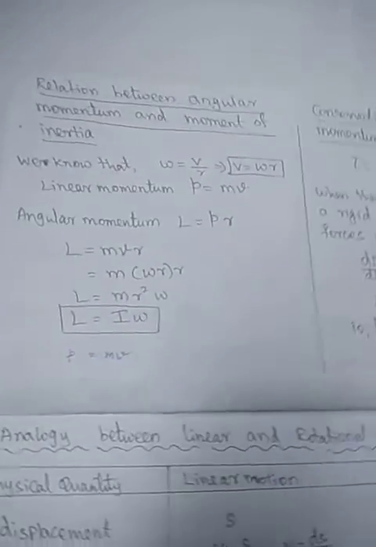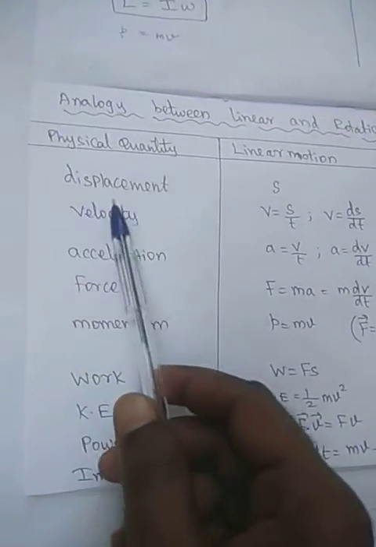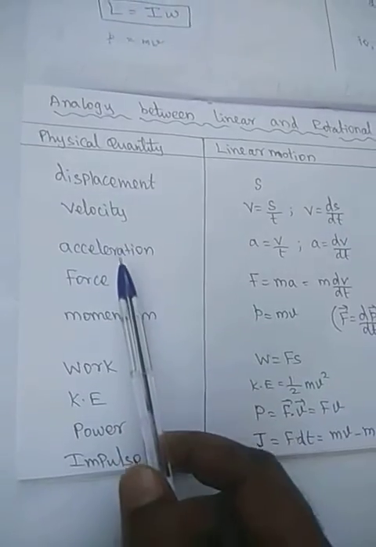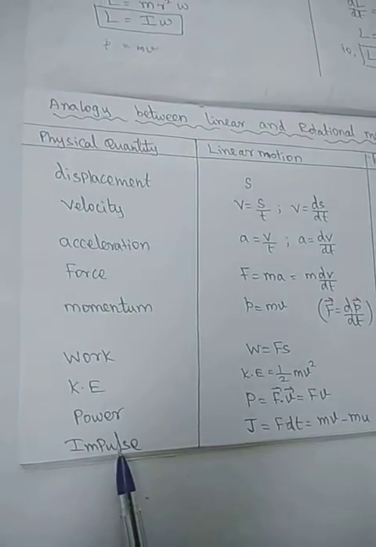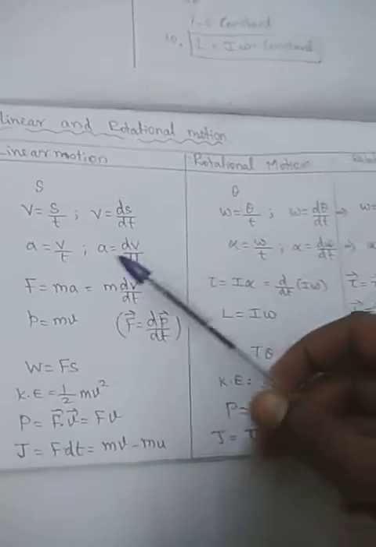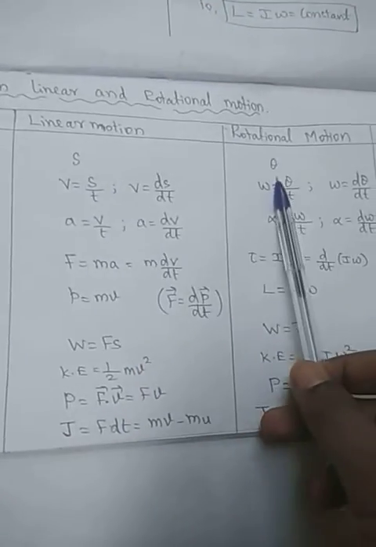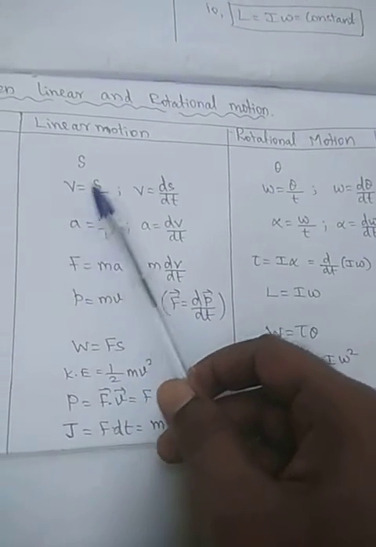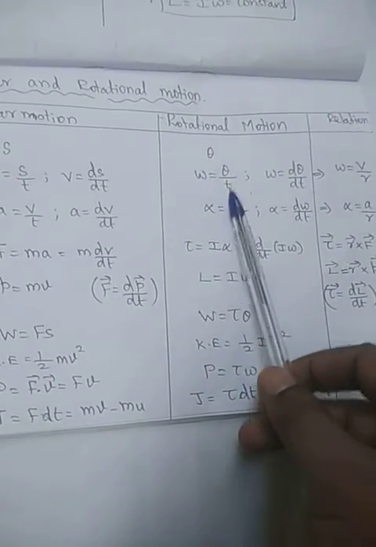So far we have seen the linear case and the angular case in different ways. Now we are going to conclude. So we are going to compare the linear and rotational motions. Now we are going to take displacement, velocity, acceleration, force, momentum, work, kinetic energy, power, impulse in the linear case and angular motion. So what about the displacement? In the linear case displacement is S. In rotational motion, it is theta. Velocity is displacement by time, that is ds by dt. In angular velocity, omega is theta by t, angular displacement by time, that is d theta by dt.